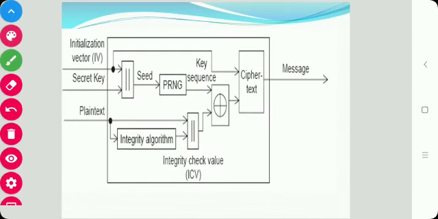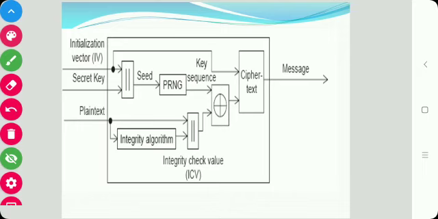Next is the architecture, or block diagram, of WEP encryption. WEP consists of a secret key of either 40 or 104 bits, and the initialization vector is of 24 bits, so we can call them 64 or 128 bit keys.